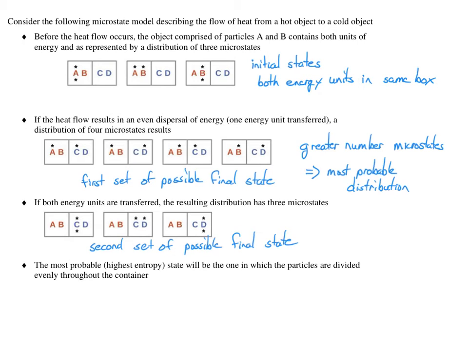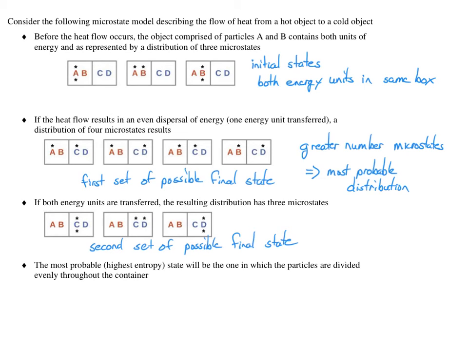We can draw a similar example with heat distribution. Initially, we see that there are 3 possibilities of 2 heat energy units in the same box. Once the hot object and the cool object come into contact, there are 2 possibilities.